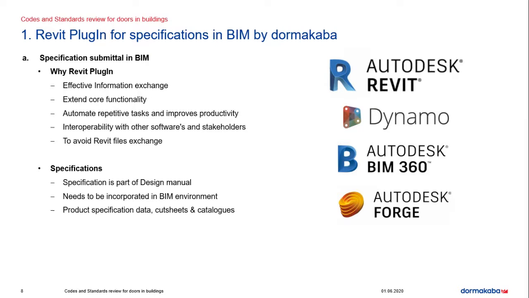In this webinar on information exchange, I'm going to focus more on the specification part. So we have different disciplines in the design process and the construction process. There are different stakeholders from the architectural, structural, MEP, interior designers, lighting consultant, facade consultant, doors and windows, hardware. So there are many disciplines, and many stakeholders. From everyone, we need the specification, which also has to be incorporated in the BIM environment. Specification is also a part of the design manual.